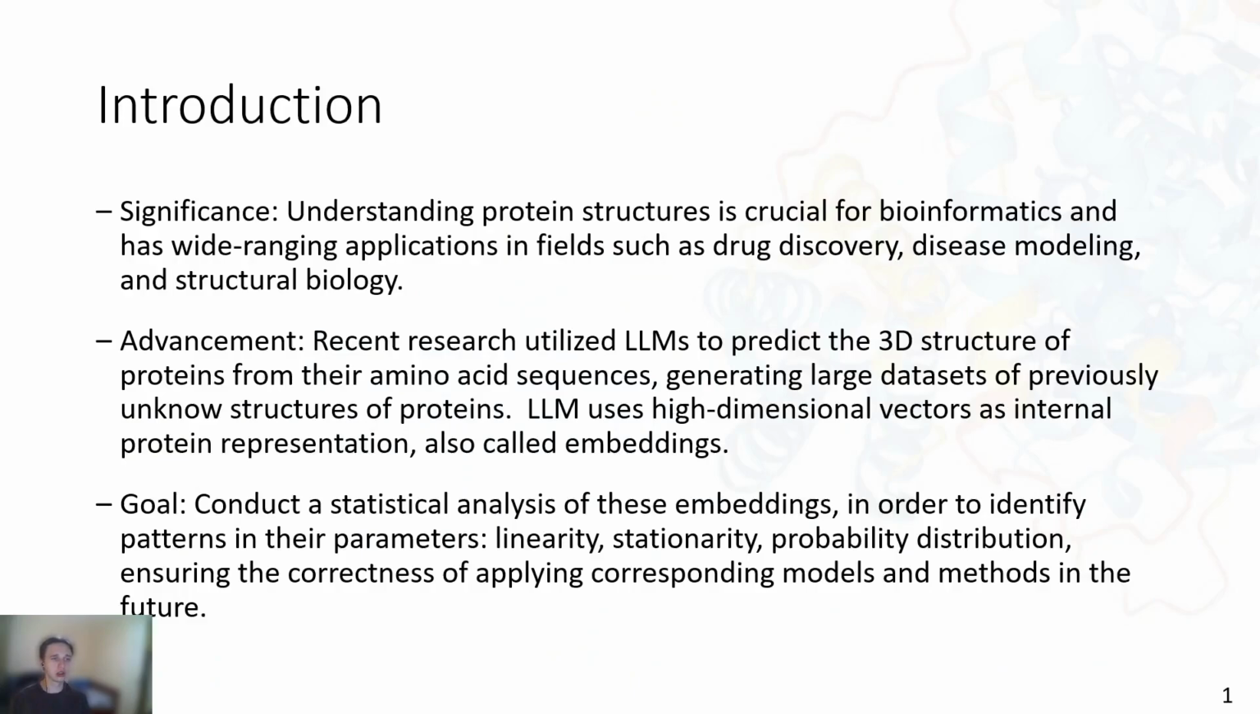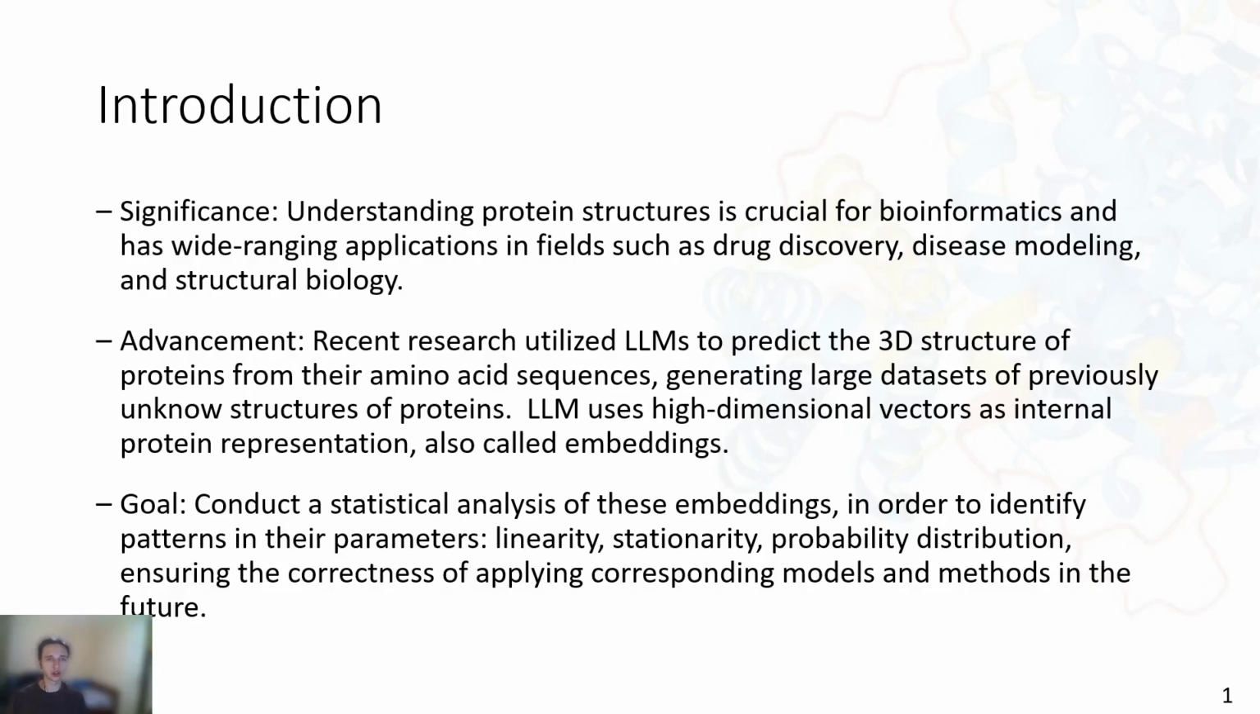Understanding protein structure is crucial for bioinformatics, impacting areas like drug discovery, disease modeling, and structural biology. Recently, large language models have been utilized to predict the 2D structure of proteins from their amino acid sequences. These models use high-dimensional vectors, also called embeddings, to represent proteins internally. Our goal is to conduct a statistical analysis of these embeddings to identify patterns in their parameters like linearity, stationarity, probability distribution, ensuring the correctness of applying corresponding models and methods in the future.